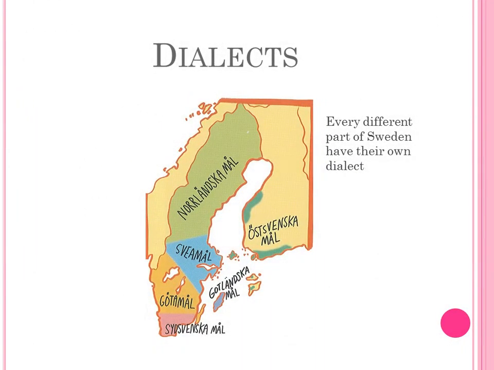Dialects. There are 6 areas that have their own dialects and pronunciation, but still have the same spelling and grammar as national Swedish. Sydsvenska accent, Göta accent, Svea accent, Gotländska accent, Norrländska accent, last but not least, Östsvenska accent. The national Swedish is around our capital, Stockholm. Stockholm is the biggest city in Sweden and, like I said, our capital.